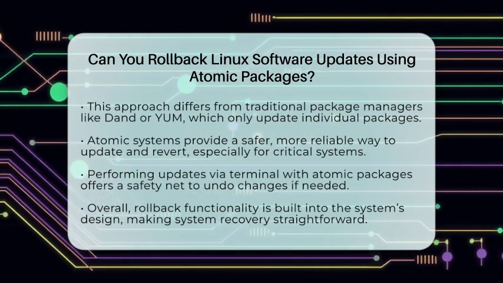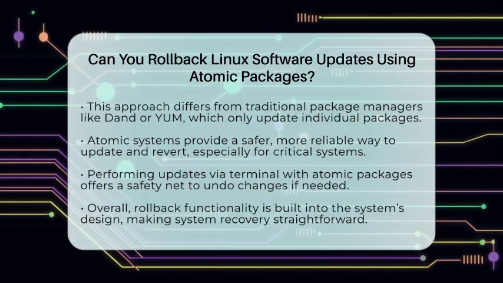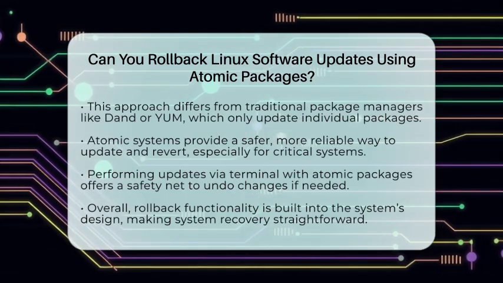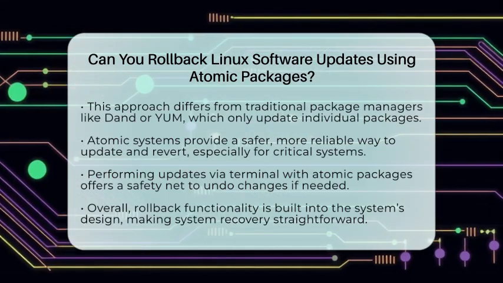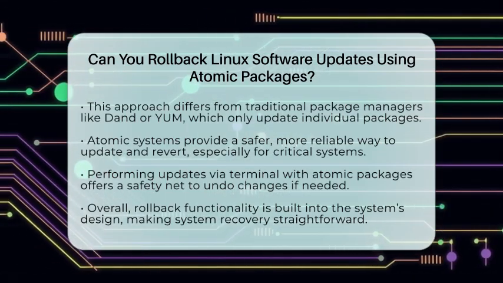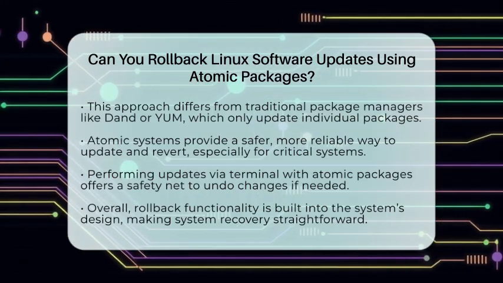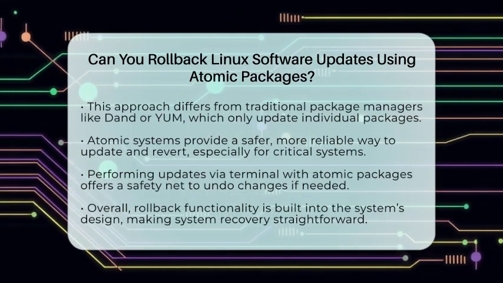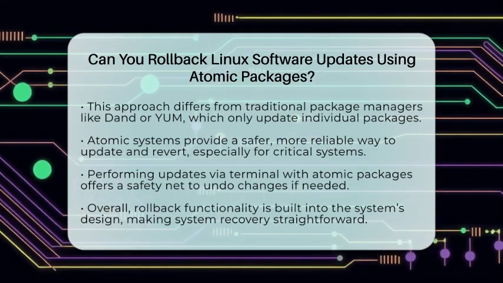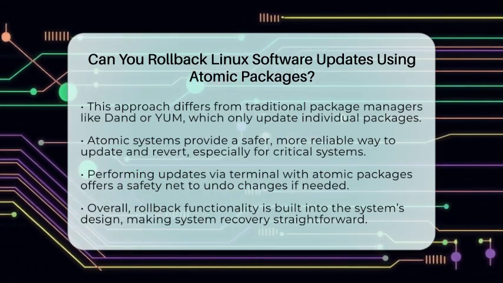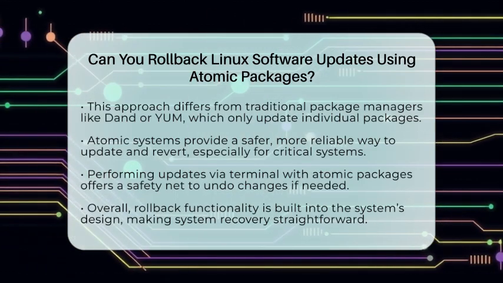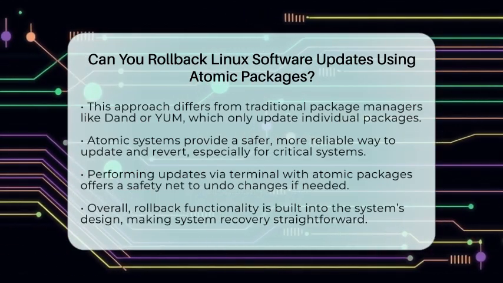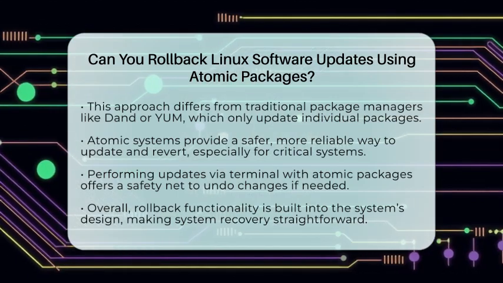This is especially useful for systems that need to stay stable, like servers or desktop environments that are used for work or important tasks. In short, yes, you can roll back Linux software updates using atomic packages. It is built into the system's design, making it a straightforward and dependable way to keep your system safe and stable. If an update causes issues, you simply switch back to a previous snapshot, restoring everything to how it was before.